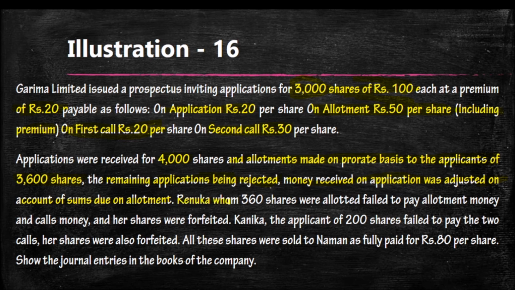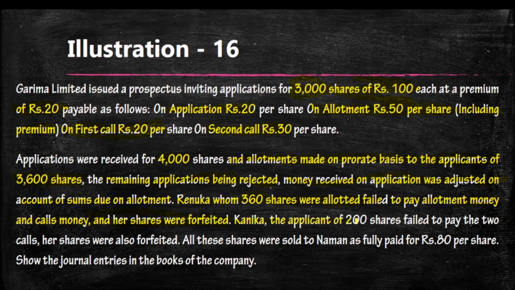Renuga, who was allotted 360 shares, failed to pay the allotment money and call money. Call money means first and second calls. Her shares were forfeited.